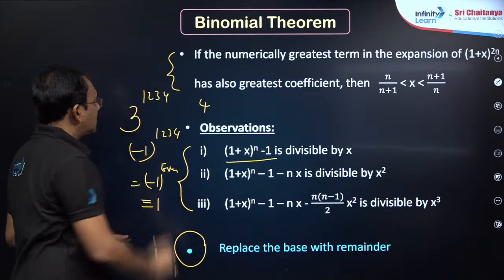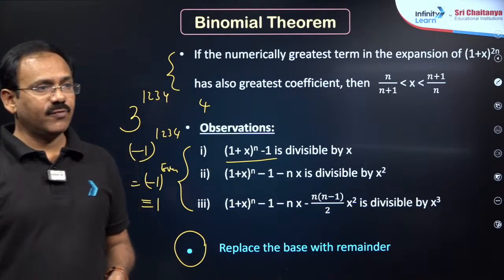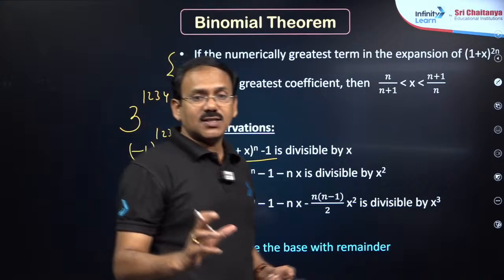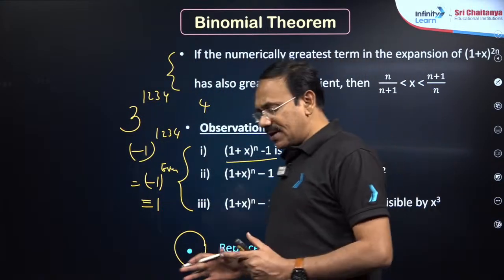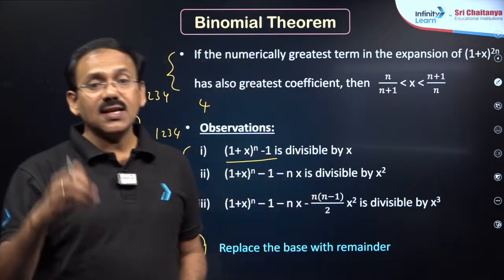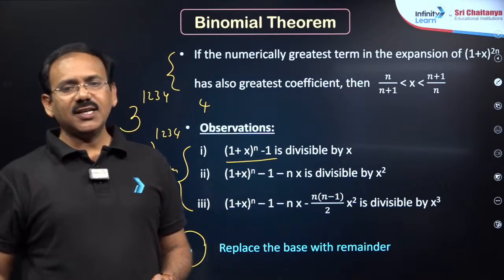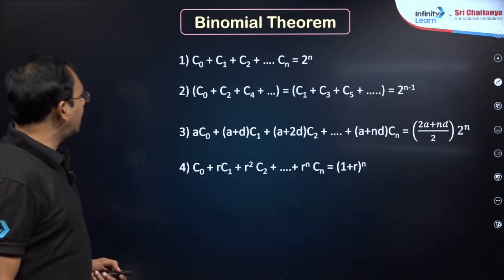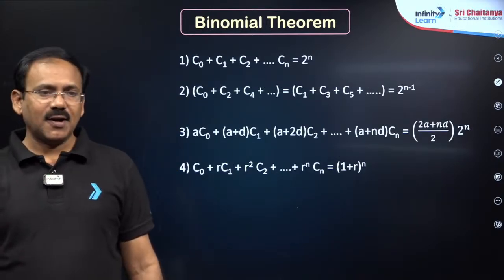That means when 3 power 1234 is divided by 4, the remainder is 1. So most of the remainder based questions can be solved by simply replacing the base with its remainder. Got it, dear students? Okay, next, coming to binomial coefficients related problems.